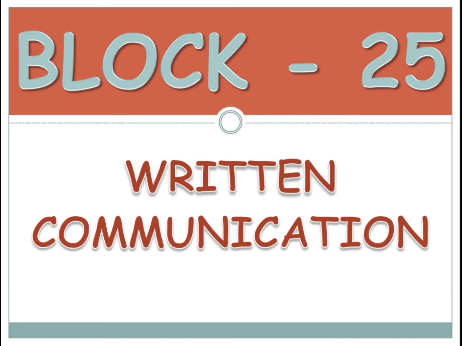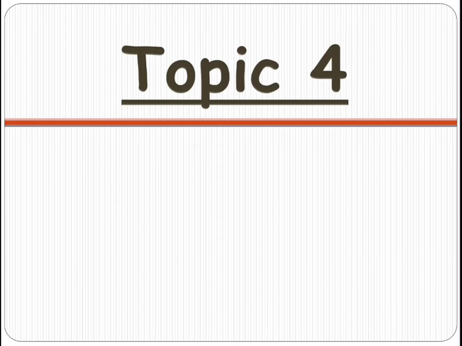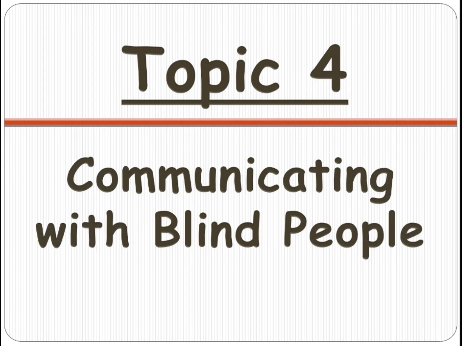Okay, now in this way written communication has evolved. But what about the blind people who cannot see? They don't know which letter is A, which letter is B, which letter is C, because they can't see, isn't it? That we are going to learn today in our fourth topic, which is communicating with blind people. In your social content book, page number 106, you have this topic.